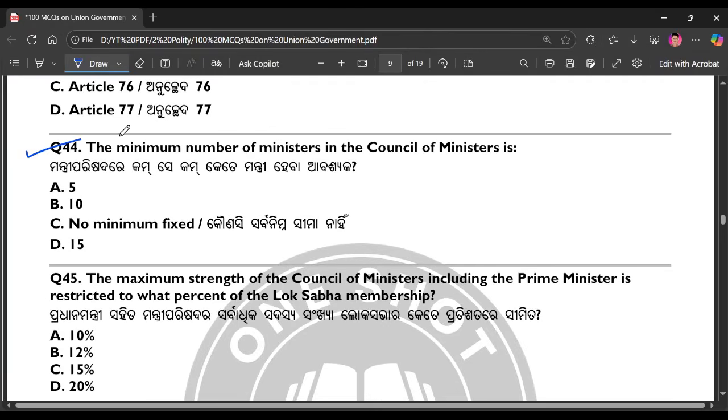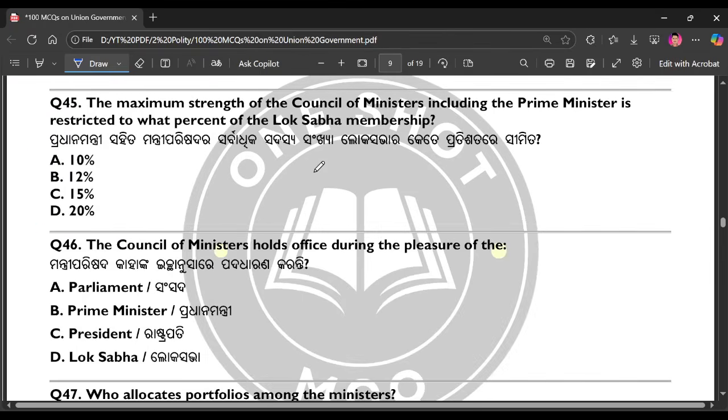Question number 44. The minimum number of ministers in the Council of Ministers is. The right answer is option number C. Question number 45. The maximum strength of the Council of Ministers, including the Prime Minister, is restricted to what percent of the Lok Sabha membership?